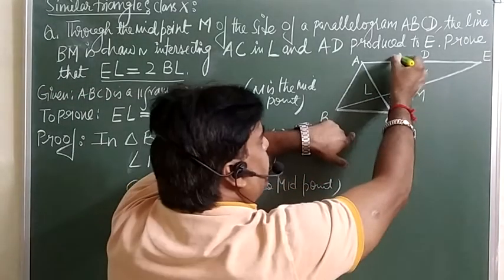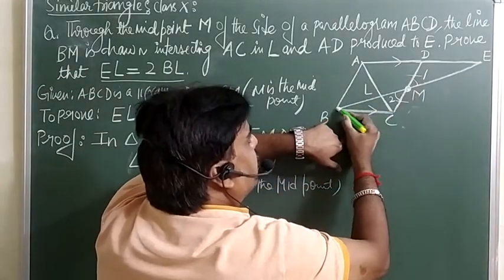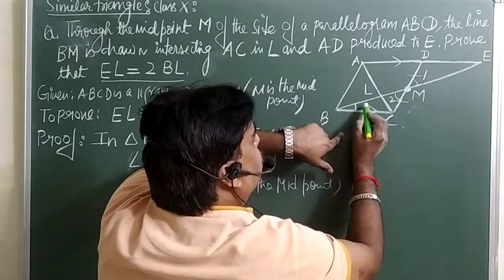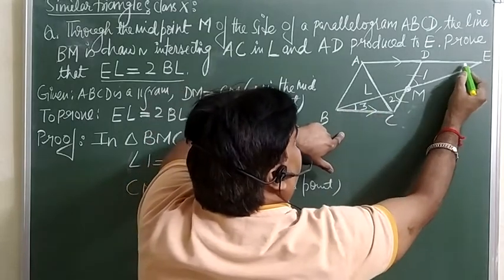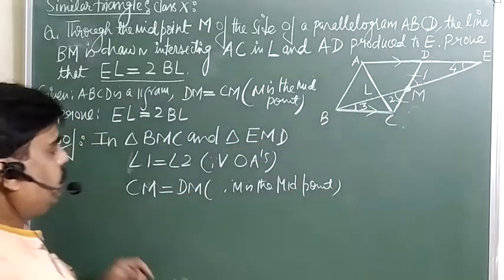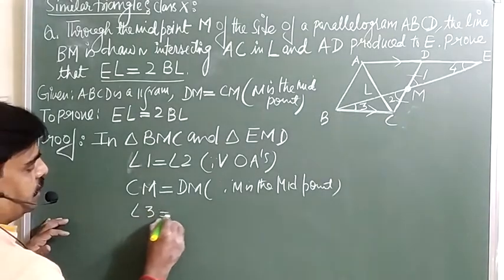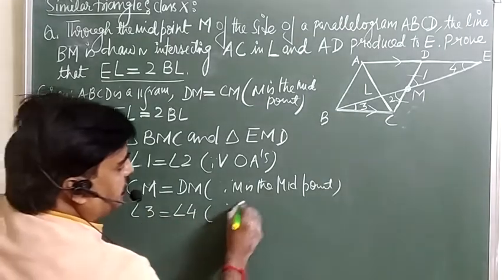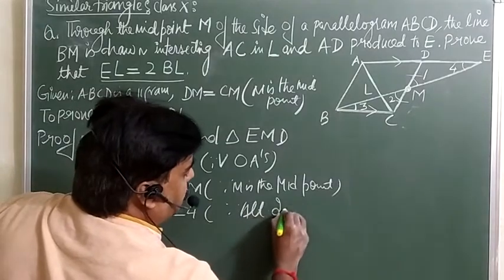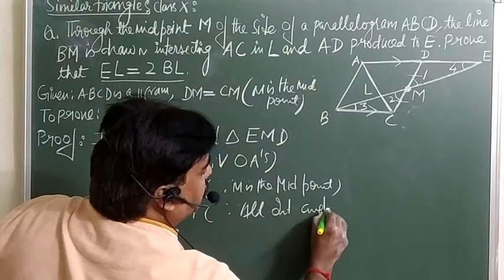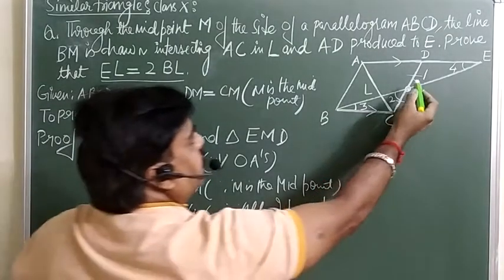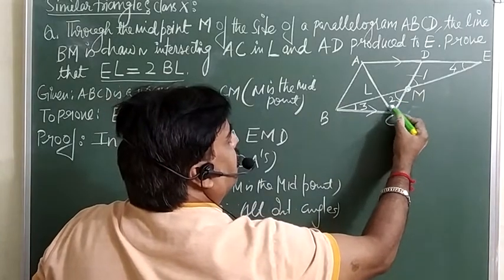And because it is a parallelogram, this side is parallel to this one, and this BE is working as a transversal. So you can say angle 3 is equal to angle 4 by alternate interior angles. So then the third angle will also be equal.